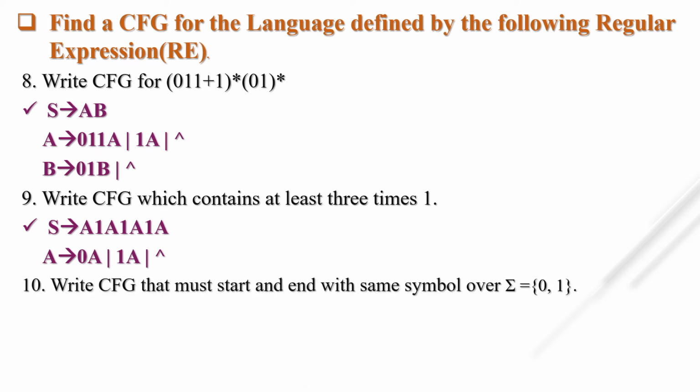Write a CFG that must start and end with the same symbol over sigma equal to 0 and 1. This also we did in the regular expression. It may start with 0 and end with 0, or it may start with 1 and end with 1. There are two possibilities. First we define the RE and then the context-free grammar.